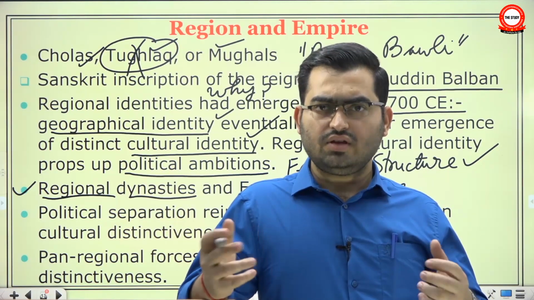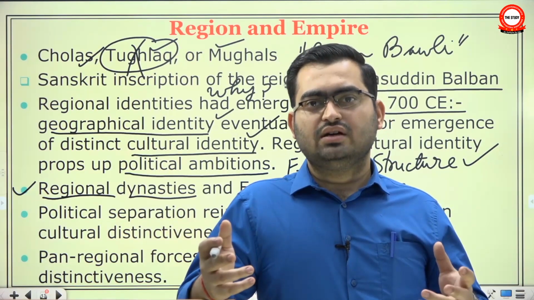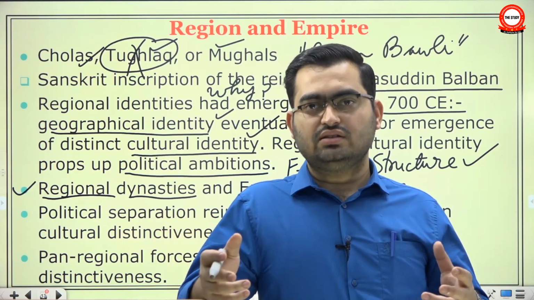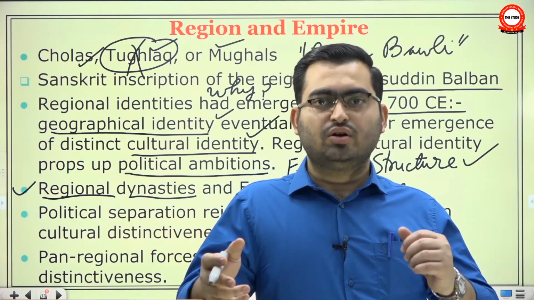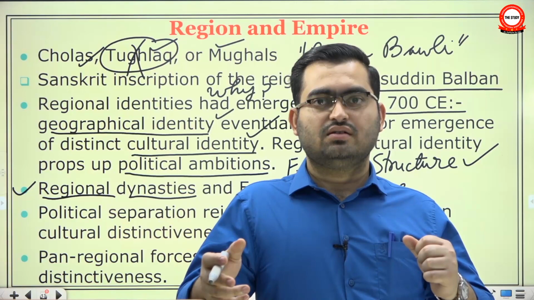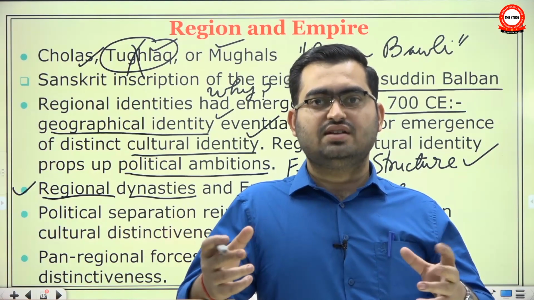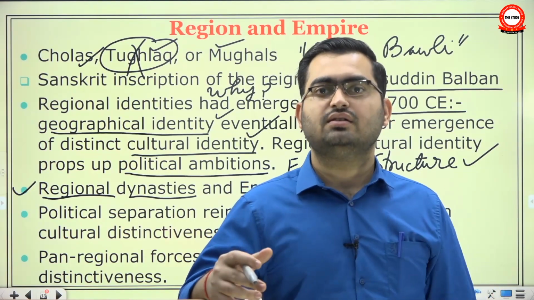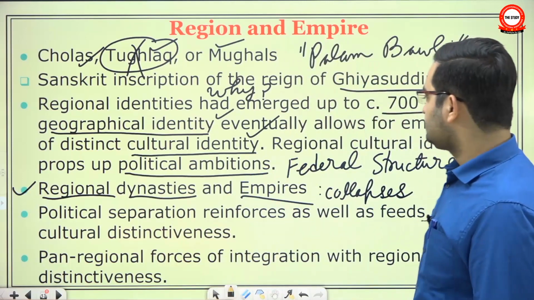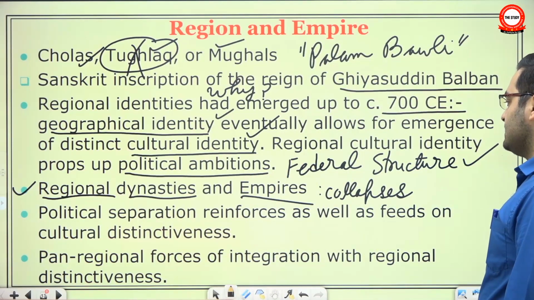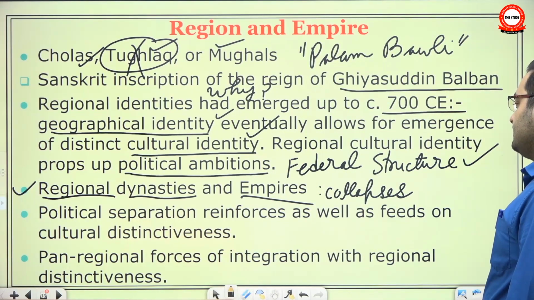For example, the Ahmednagar and Bijapur Sultanates both gave very important positions to Maratha Sardars. And this experience with administration helped them to fight the Mughal Empire later. So political separation reinforces as well as feeds on cultural distinctiveness.